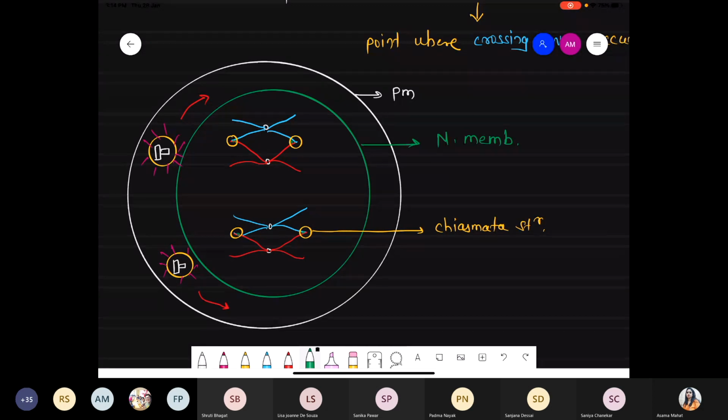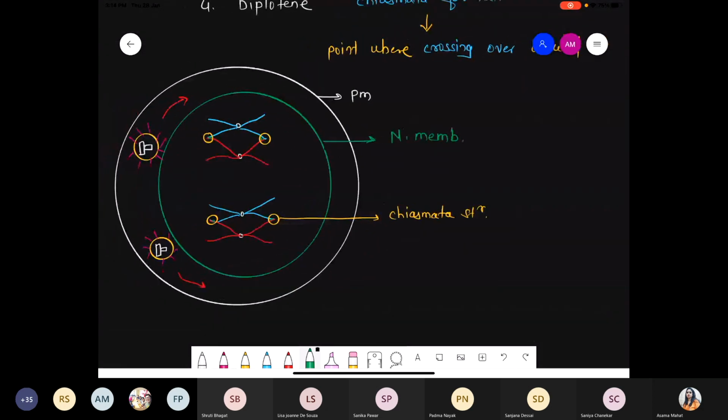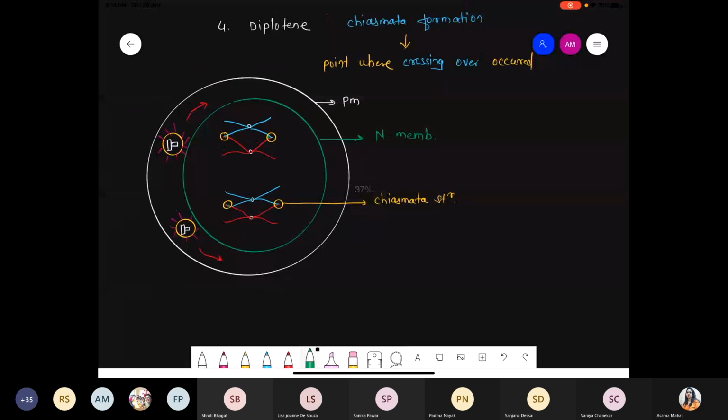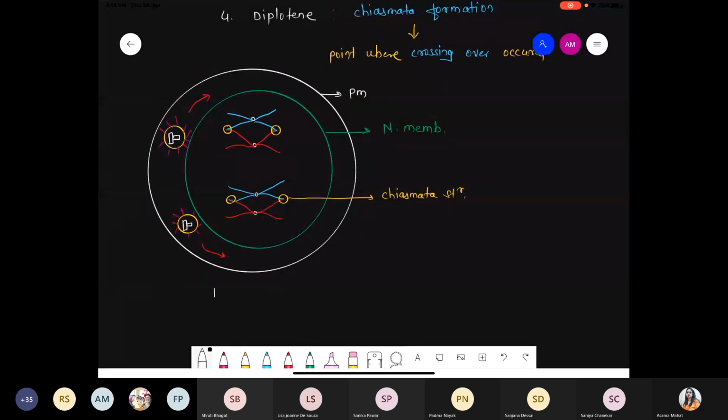So I'm writing some information. These are the stages with respect to diplotene. First complete the diagram, then we write down one word on how that synaptonemal complex gets degraded.